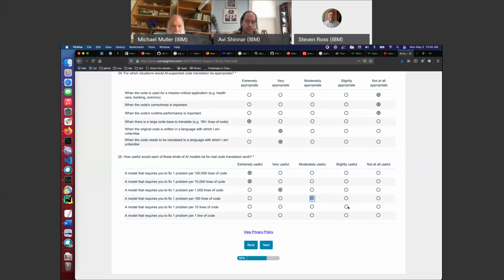This is getting to, it really depends on how much typing it saves me at this point. It's slightly useful if it really saves me typing, but honestly, I'm going to say not at all because at this point, I'm more worried it will slip something through because it looks more correct because it's in the language, as opposed to when I'm doing it where I know it's wrong, and so I'm going to actually pay more attention.